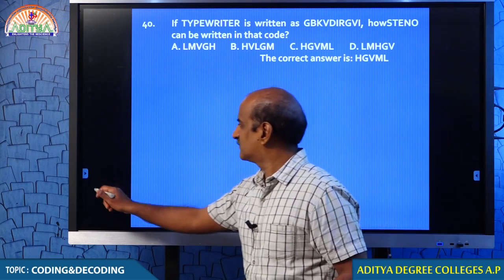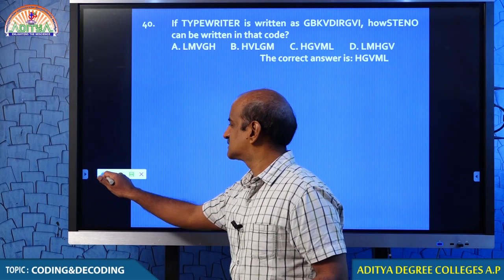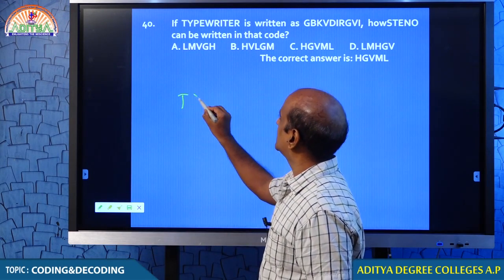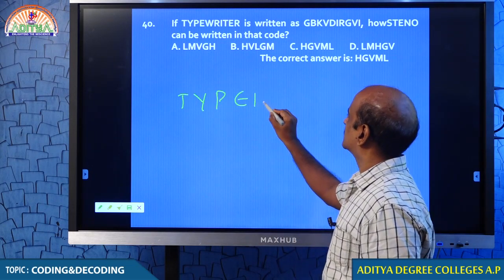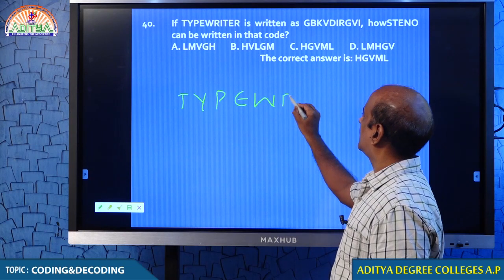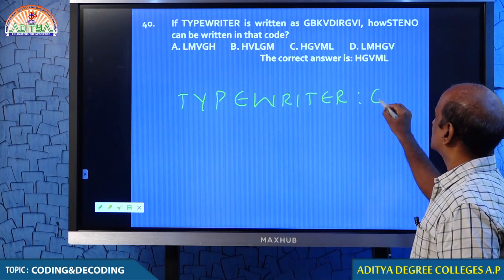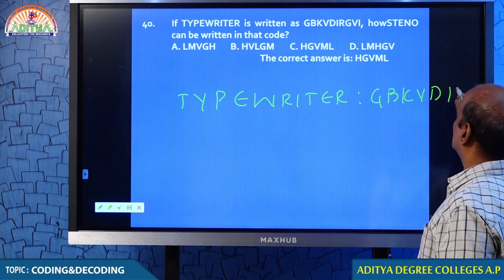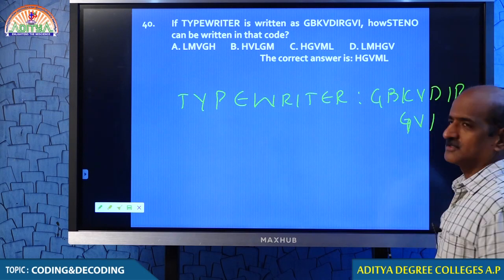If you want me to explain, maybe with a very simple logic you get more clarity this time. Typewriter, T-Y-P-E-W-R-I-T-E-R, is coded G-B-K-V-D-I-R-G-V-I. Simple logic.